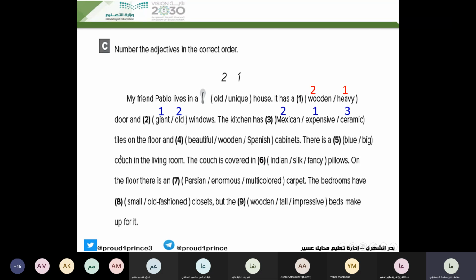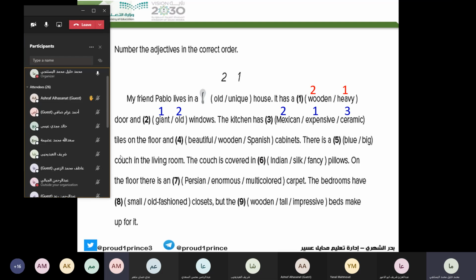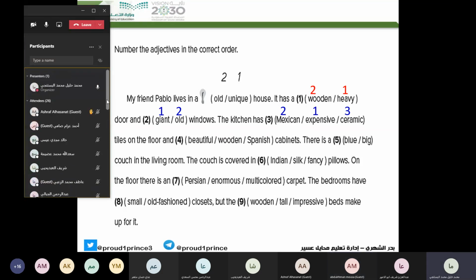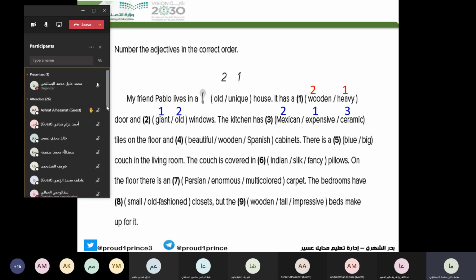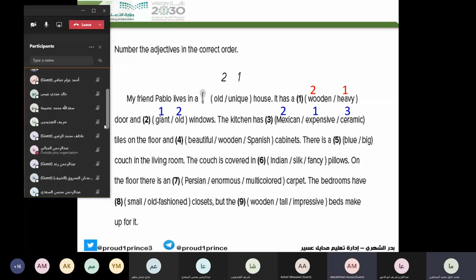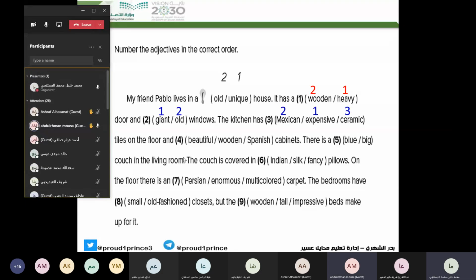On the floor, and who can continue? Teacher, read. Please just raise your hand so I can see you. Okay, Shabab. If you want to. Abdurrahman Musa. "The beautiful Spanish wooden." Good, very good. Like the previous one, beautiful represents adjective, then Spanish represents the nationality, and wooden represents material. Good, thank you.